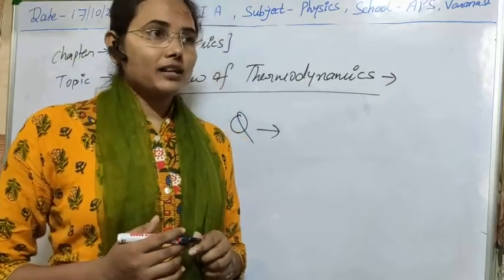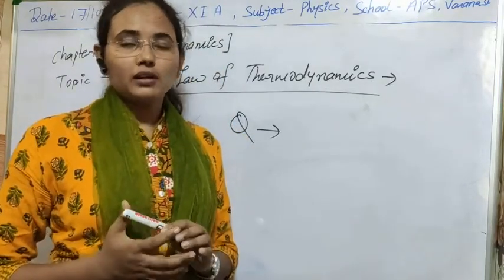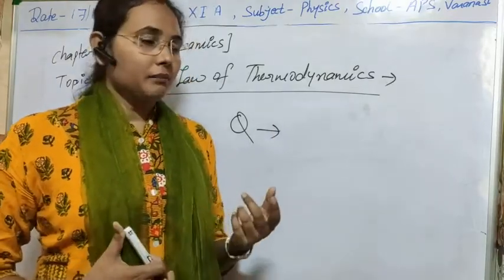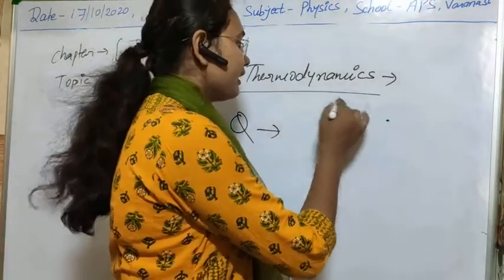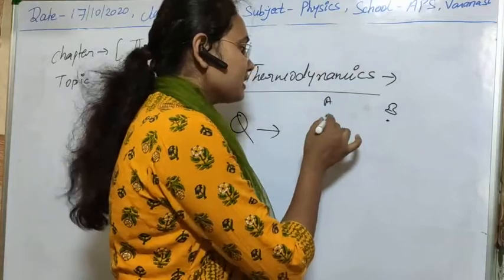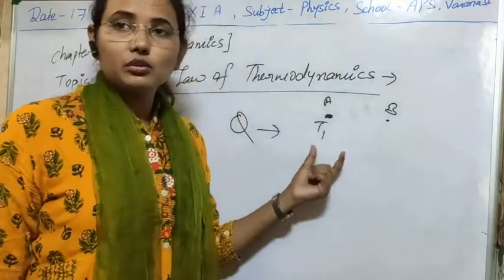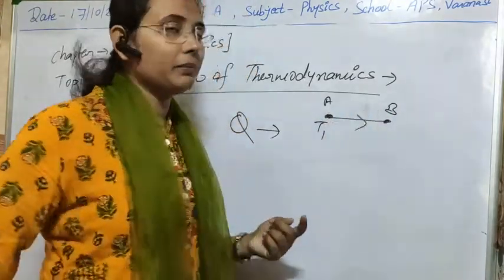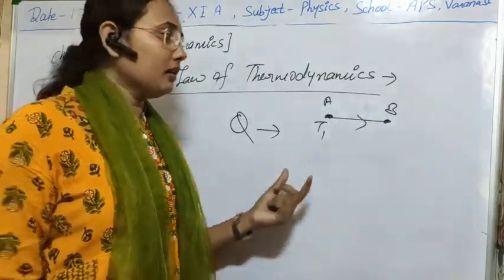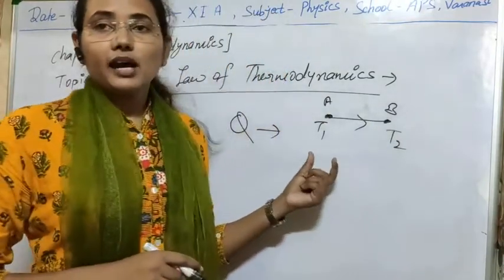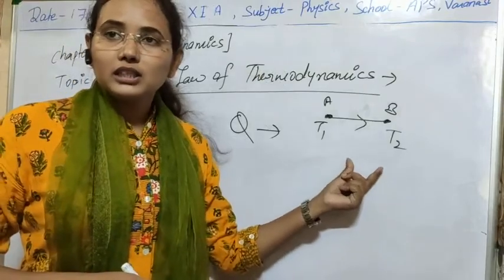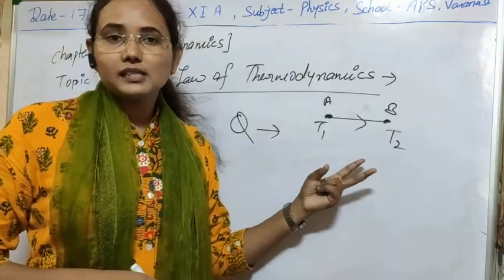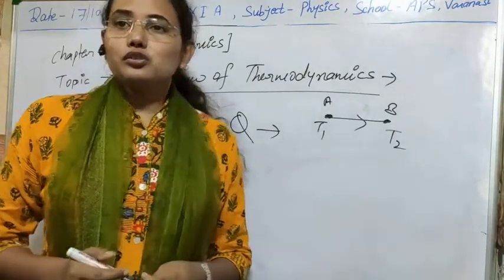Like in the adiabatic process, as I have told you, the heat energy is used to increase its temperature. We had 2 points, A and B. If its temperature is T1 at A, and we add energy to this system, then it goes to point B with the adiabatic process, and its temperature becomes T2. Means we are doing some work here in changing the temperature. So heat is used in two ways. First, to increase its temperature. Second, to do some work on the gas.